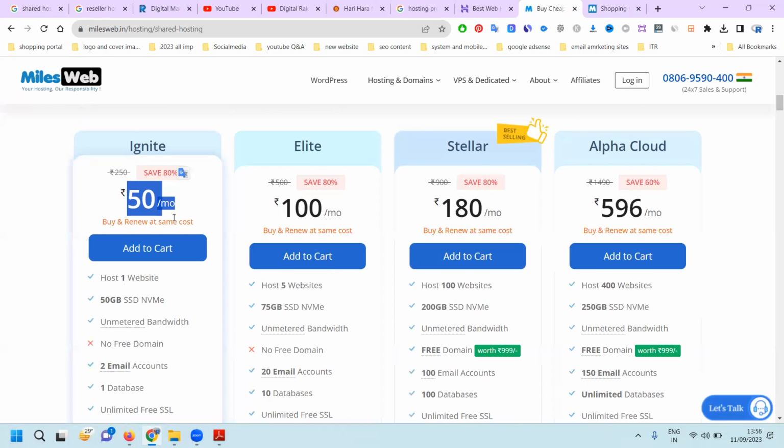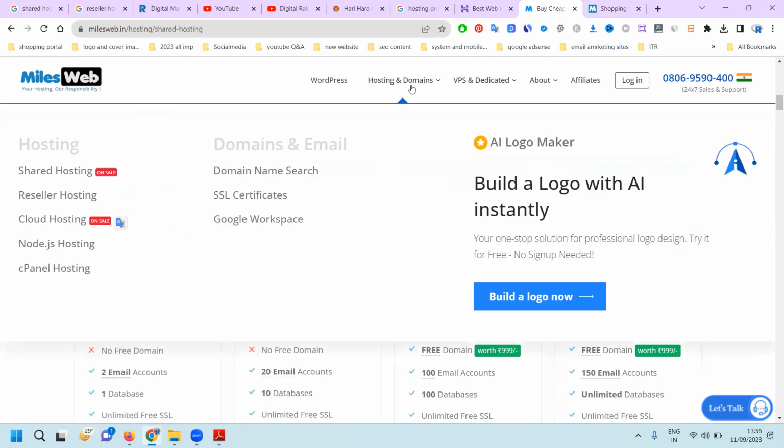So for any business people coming to the market for the first time, this is the best selection. Per month it will be 50 rupees. Each will be a separate login and entity. So we can utilize this method to purchase in a particular shared hosting.